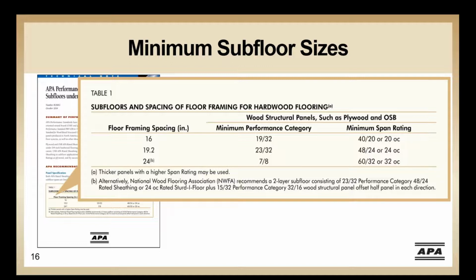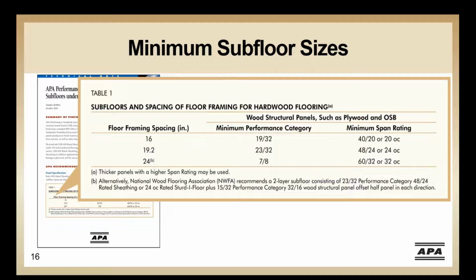So now that we have a balanced level floor framing system designed, let's look at what floor sheathing is recommended. Take a look here at Table 1 in our APA Tech Note, performance-rated panel subfloor under hardwood flooring. We find recommendations that align with those from the National Wood Flooring Association. This association provides guidance on the installation of hardwood flooring.